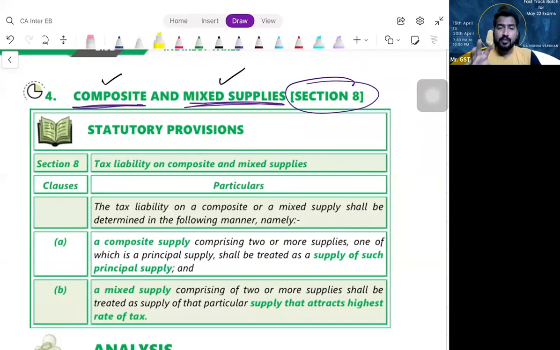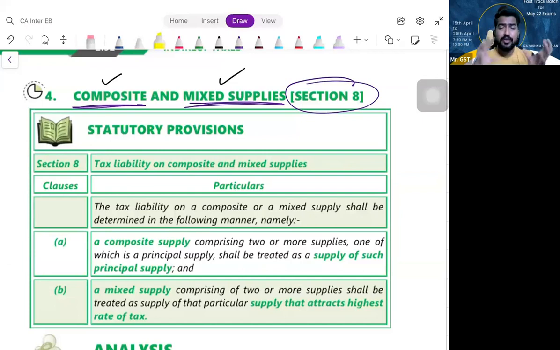Now, if you see this mobile phone example, are they naturally bundled in the ordinary course of business? Yes, sir. So if they are naturally bundled, I call it a composite supply. If they are not naturally bundled in the ordinary course of business, then it is a mixed supply. If it is a composite supply, what is the tax rate? Out of that bundle, identify the supply which is predominant. That is what we call the principal supply. What is the principal supply in that bundle?